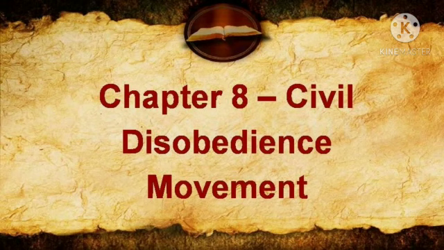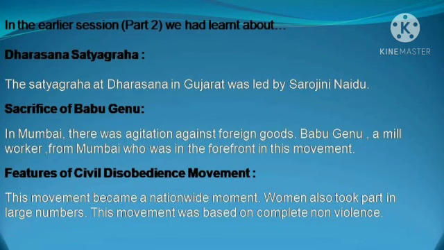In the earlier session, Part 2, we had learnt about Dharasana Satyagraha. The Satyagraha at Dharasana was led by Sarojini Naidu in Gujarat. The next topic that we talked about was the sacrifice of Babu Genu. In Mumbai, there was agitation against foreign goods. Babu Genu, a mill worker from Mumbai, was in the forefront in this movement.